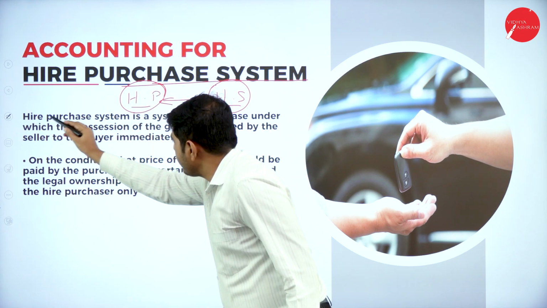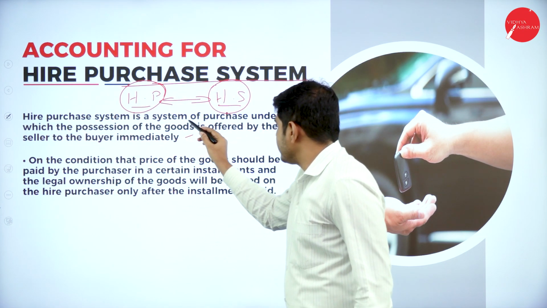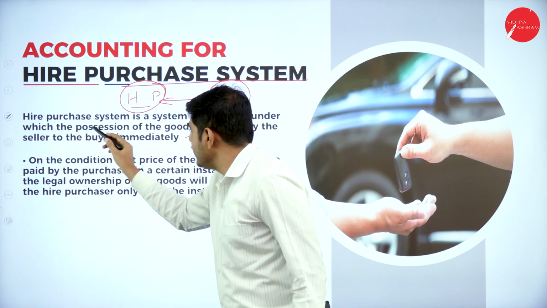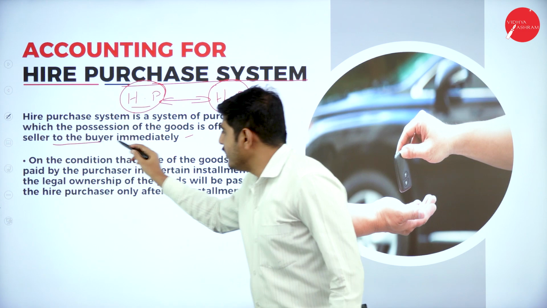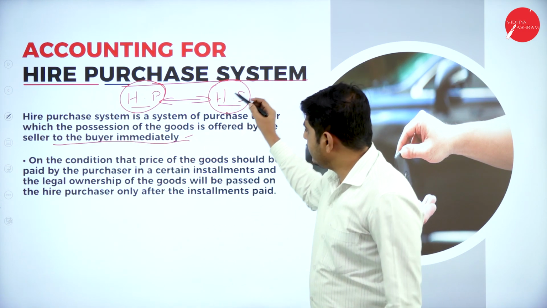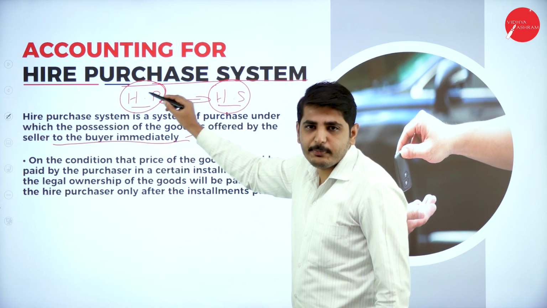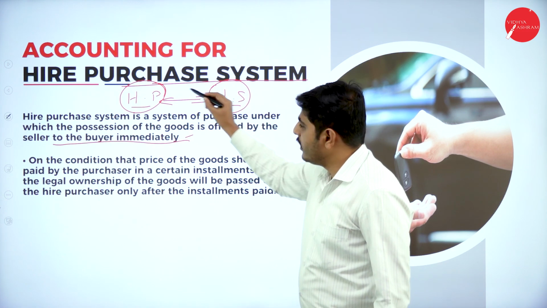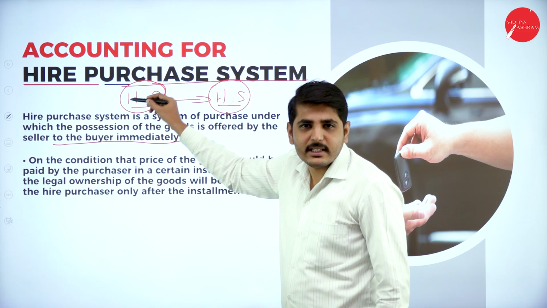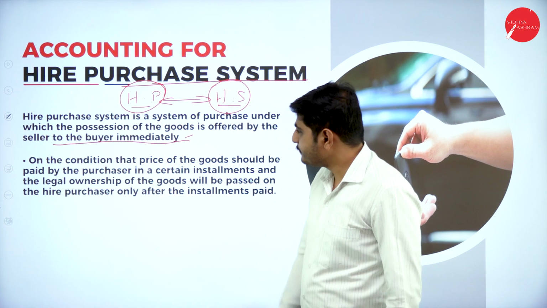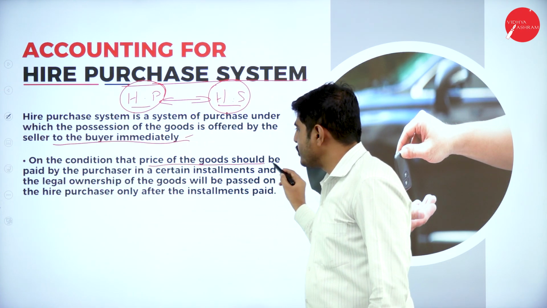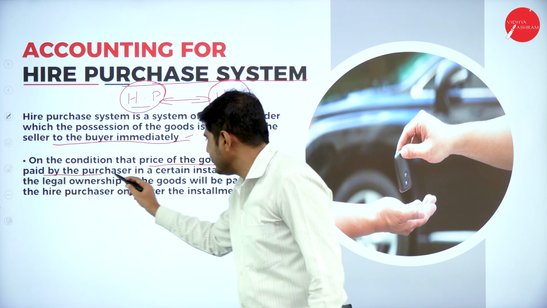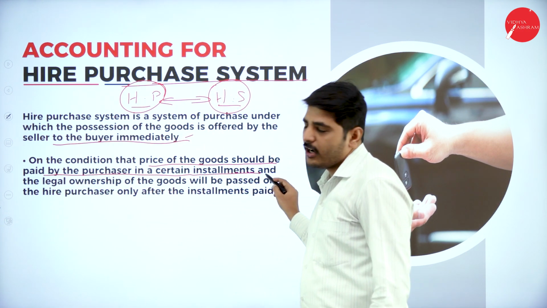Hire purchase is a system of purchase under which possession of goods is given by the seller to the buyer immediately, on the day of purchase, on the condition that the price of the goods is paid in certain installments.